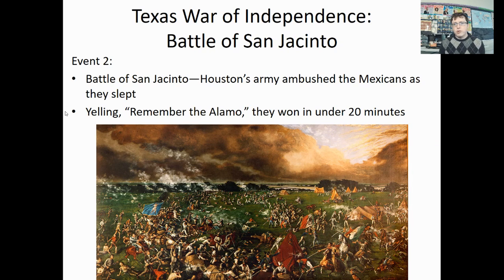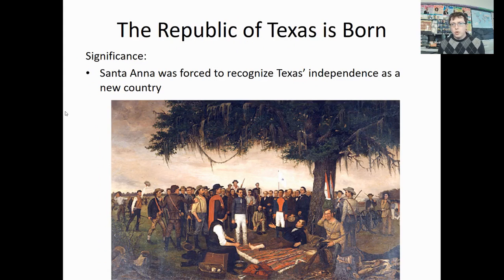The second battle that we're going to see is the Battle of San Jacinto, in which Houston will finally ambush the Mexicans as they're sleeping. Yelling their battle cry of "Remember the Alamo," they are going to win this battle in under 20 minutes. You can fight this battle 3 times in the time that it takes us to go through a full class period. With this battle over, Santa Anna is going to have to recognize Texas independence as a new country, and will lead to the creation of the Republic of Texas.